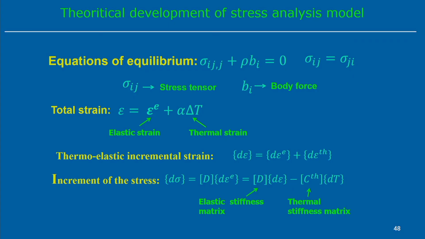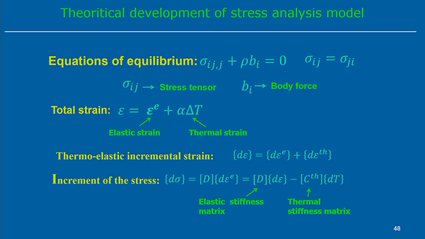Then, as a simple static system, the equilibrium equations can be represented like this: the internal stress generation in the body, sigma ij, and the external forces, in terms of the body forces, make the balance of the system equal to 0. Here rho b i represents the body forces, and sigma ij is the stress tensor, where we consider the symmetric stress tensor. These are the system of equilibrium equations.